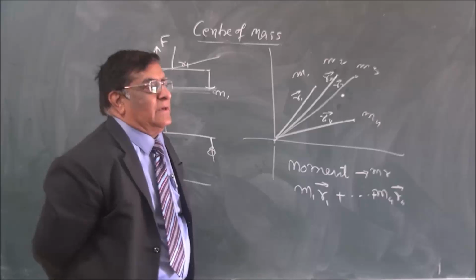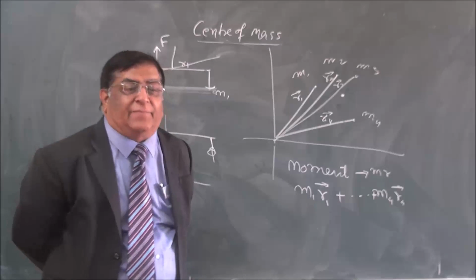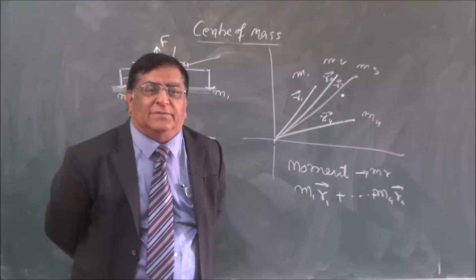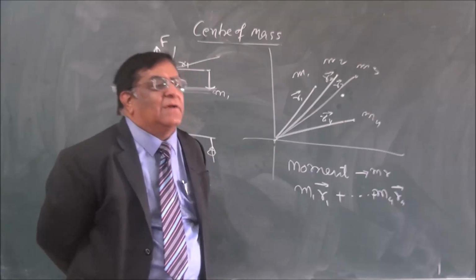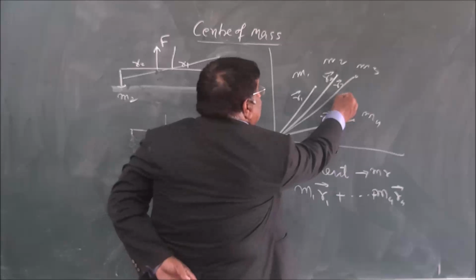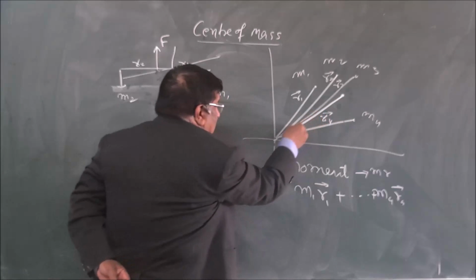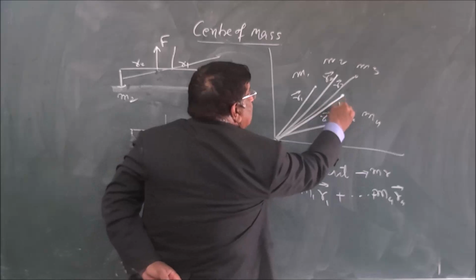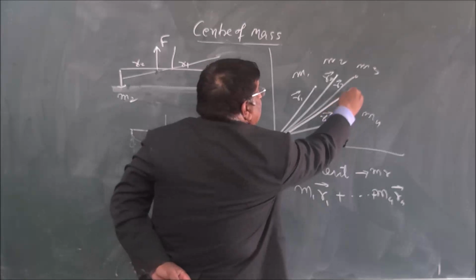Now I say all the masses are placed at one point so that the effect is the same. What is the effect? Moment. What is the effect we are looking for? Moment. We declare that we are calculating moment. Now if all the mass is placed at such a point that if I draw this line and this is position vector capital R, and how much is this mass?